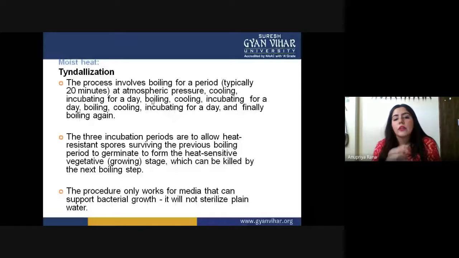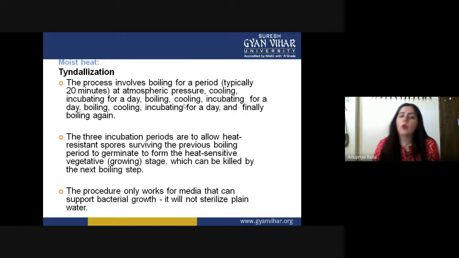We boil them and they are all dead by the next cycle, but if something still remains after the second phase and matures again, then we have to boil them again. So this continuous process of boiling, cooling and incubating gives us the surety, like 100%, that all the microbial community which was present at that time has been killed.